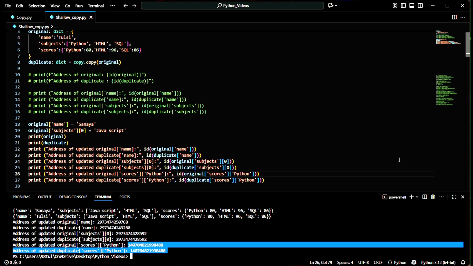What we have learned in shallow copy is that whatever reference we create, maybe a list, dictionary, tuple, or set, the outer resource will have a unique address, but the inner resources have the same address until we bring any change. If we bring any change, if it is of type string, it will not reflect to the duplicate, but if it is of type list or dictionary, it will reflect to the duplicate also. So this is all about shallow copy.